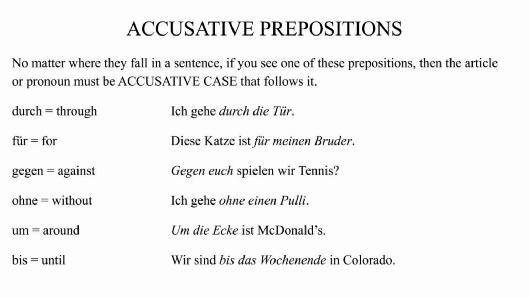Die Katze ist für meinen Bruder. This one's probably the most commonly used accusative preposition because it's for. This is for you. Yeah, ist das für mich? Is that for me? The cat is for my brother. So we have to change the mein to meinen because it's der Bruder, and we are now in accusative. Für meinen Bruder.